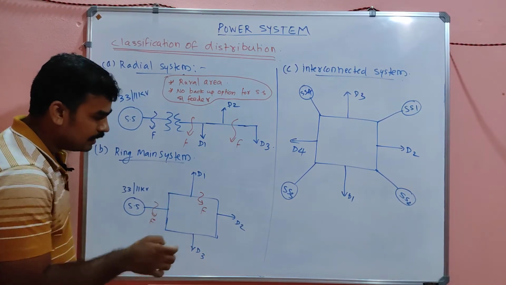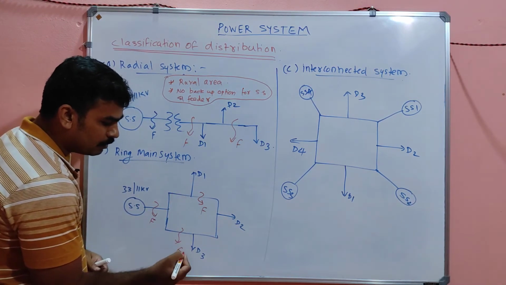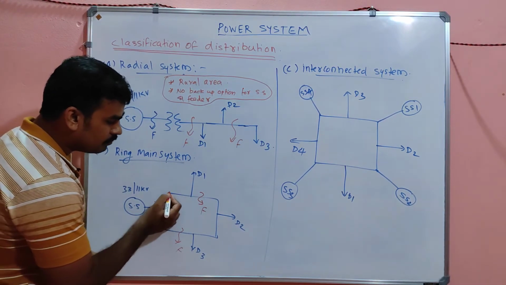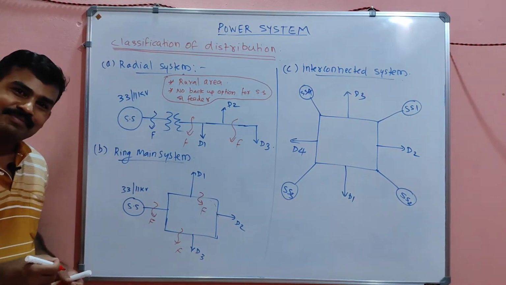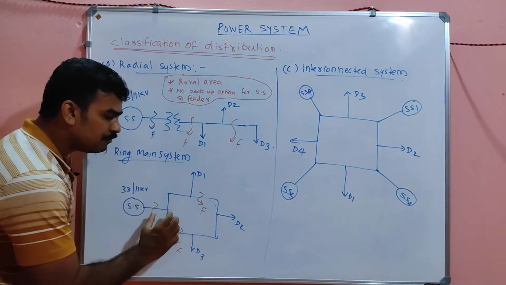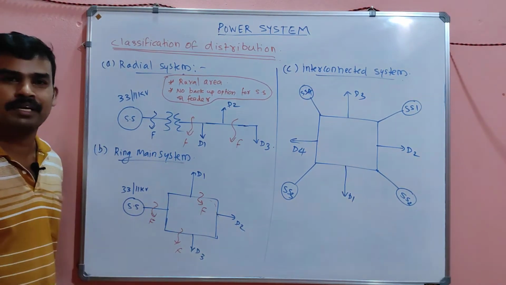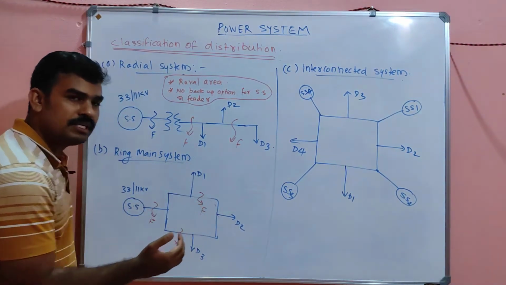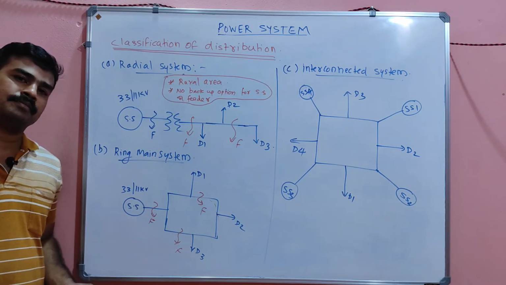Is it clear? Suppose any fault occurs here, the energy can flow like this and it can feed D1 and D2, no issue. That means only the faulty area or the faulty distribution side can be removed. The other distribution can be fed, the energy can flow.